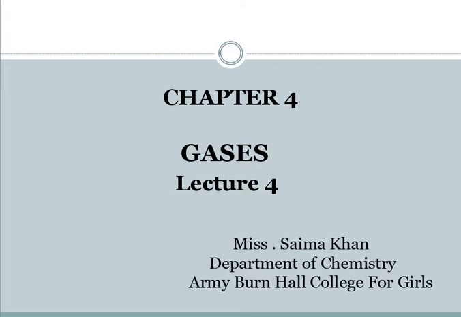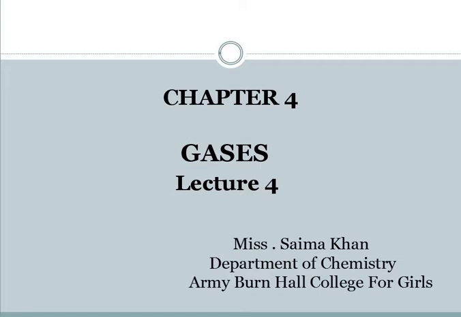Now coming up to the lecture, before we start, remember that previously we have done the gas laws, which were Charles' law, Boyle's law, Gay-Lussac's law, and Avogadro's law. We combined all these four laws and derived the ideal gas equation, PV = nRT.